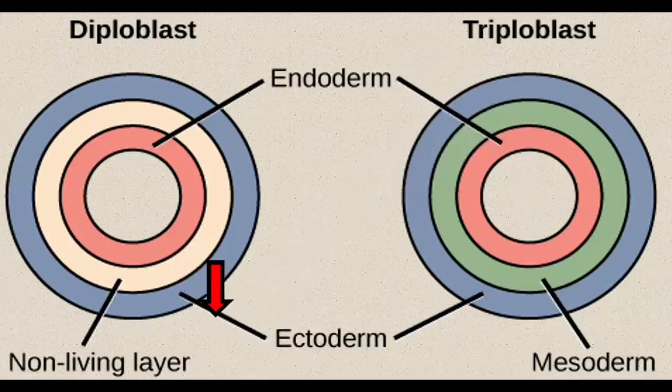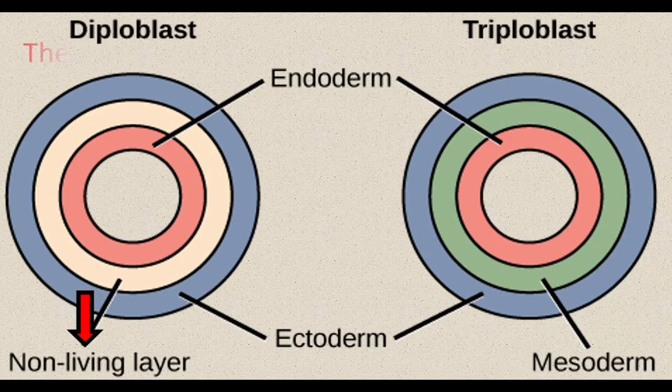Another one, ectoderm, endoderm, there is no mesoderm. A non-living layer is found at the middle. It is not made up of cell. This is diploblastic. Diploblastic structures have only ectoderm and endoderm. There is no middle mesoderm.